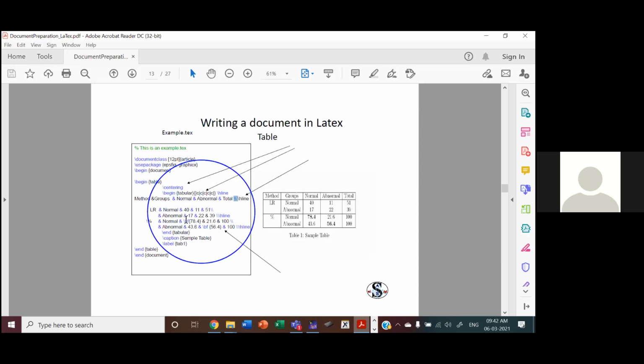This is for the contents. And for the table, we have the centering option. So the table is positioned in the center. And for the table, we have the caption. So you can see here, sample table. This is the only table, so 1. As I told you for the figure, you can move the table anywhere. But because the label is given, you can refer to it simply with the label and automatically the numbers will be changed.